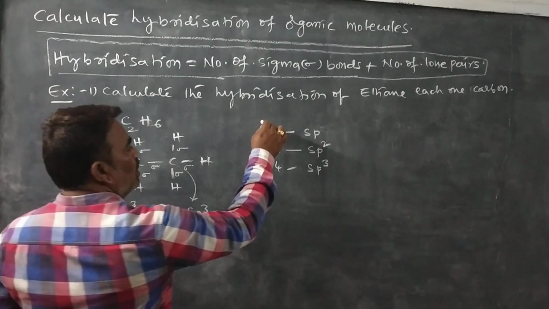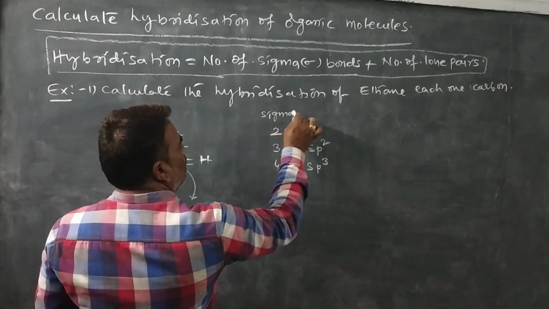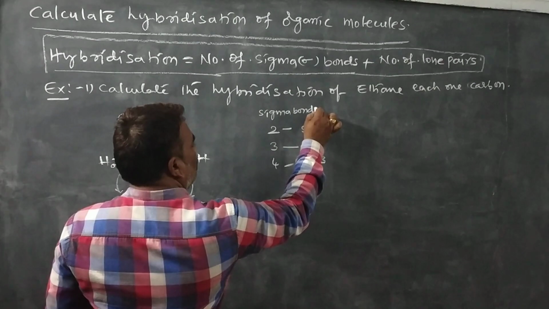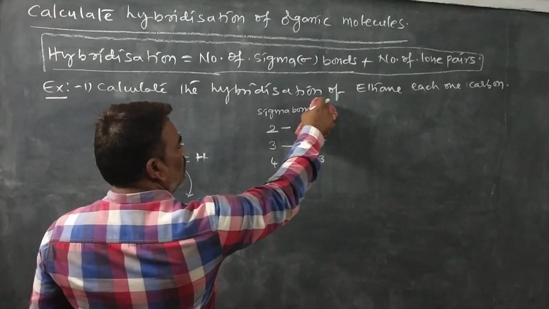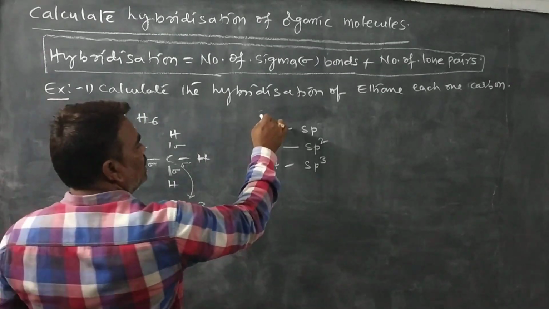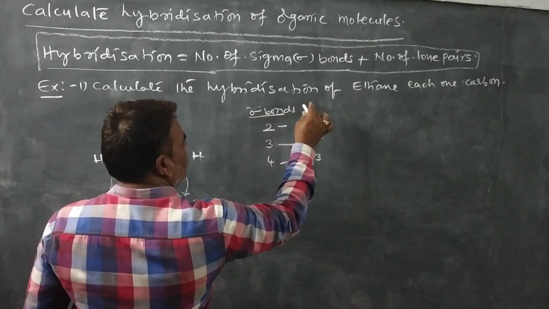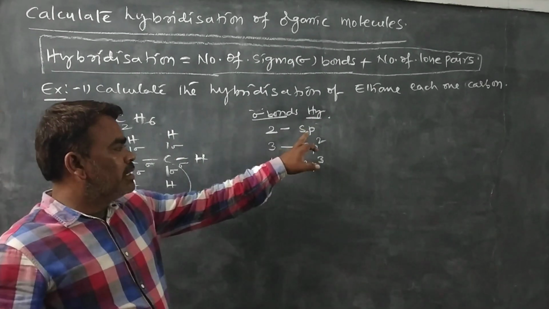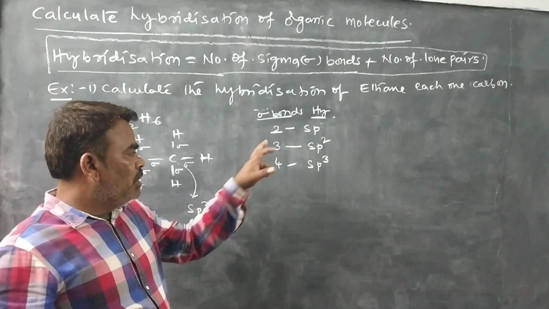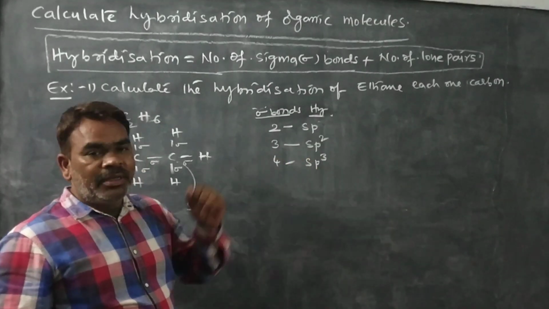So these are the sigma bonds. Next one, this is the hybridization. 2 sigma is equal to sp hybridization. 3 sigma, sp2 hybridization. 4 sigma, sp3 hybridization.